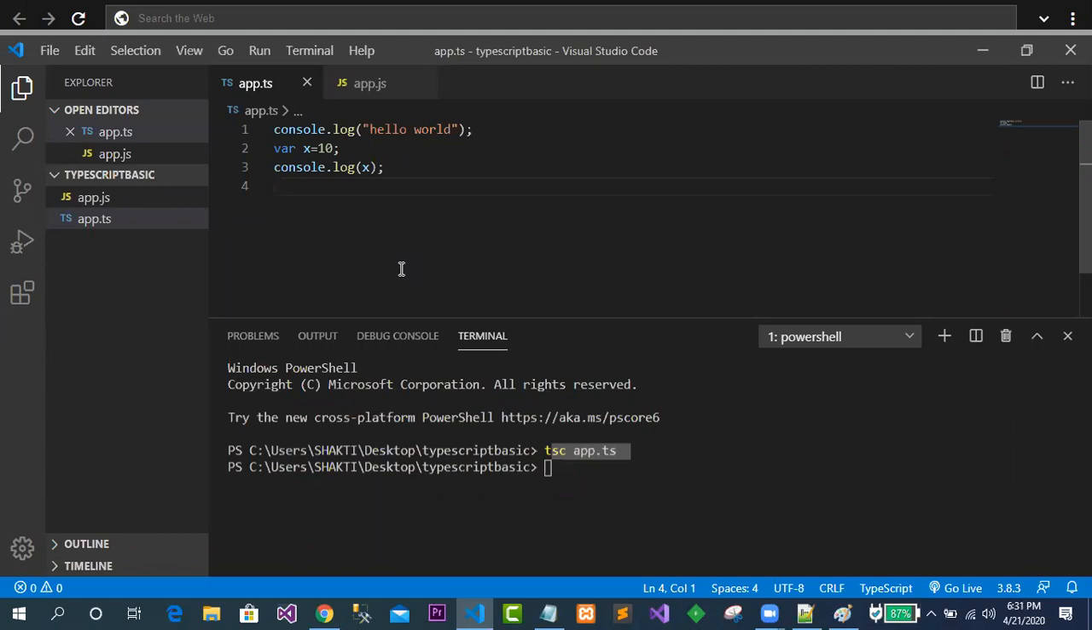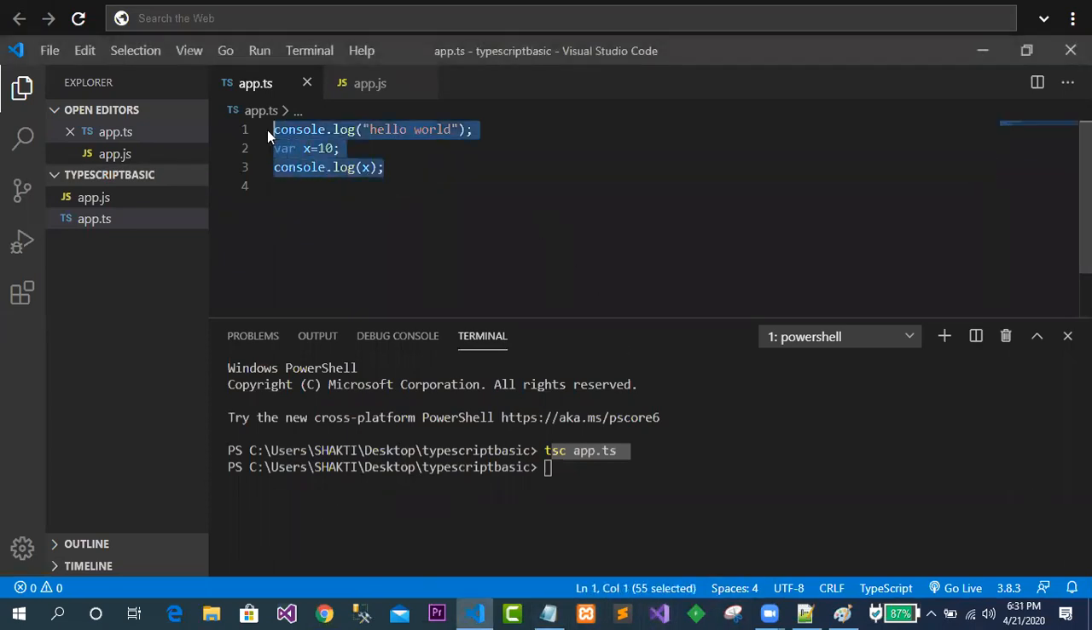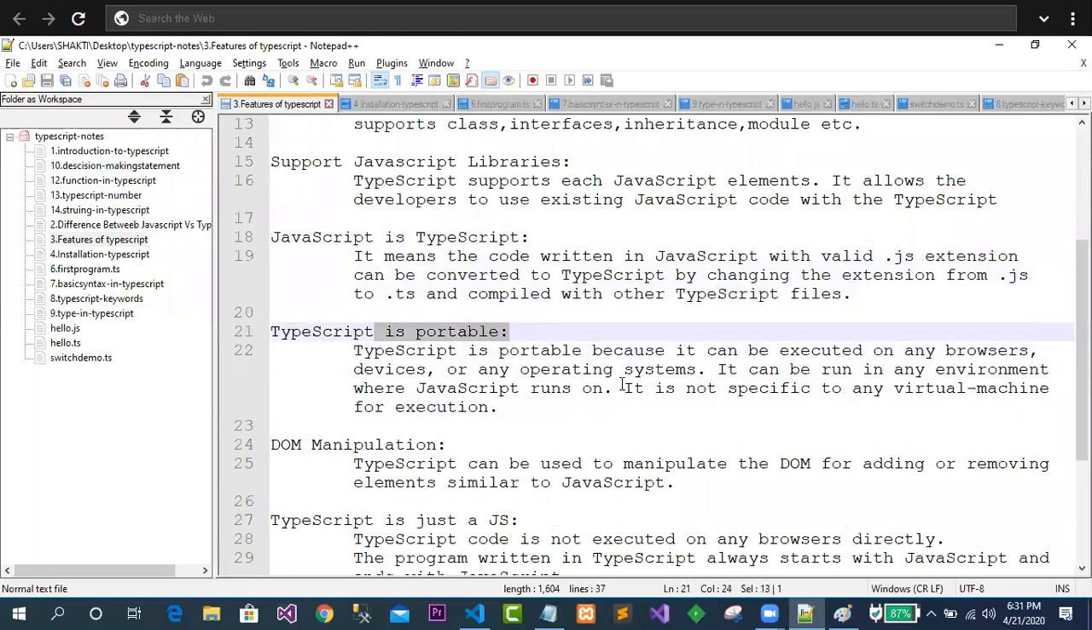That is how you will be able to write your TypeScript programs. That must require a compiler also. Just see, come to the point. You got some idea. These are some JavaScript code which is now supported in TypeScript also. So this is written over here. JavaScript is TypeScript, you already have that knowledge. TypeScript is portable. Portable means it can be executed on any browser. As JavaScript can execute on any browser, TypeScript code also executes on any browser, any device or any operating system, no doubt.